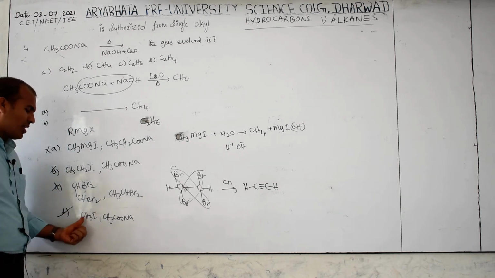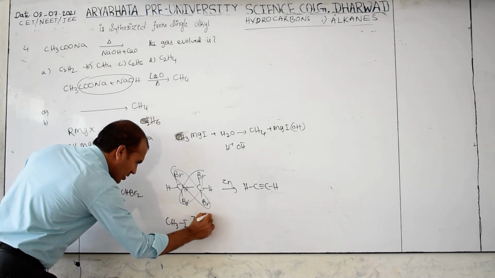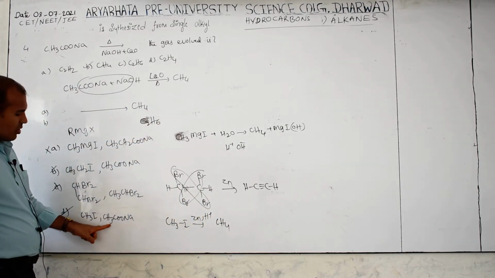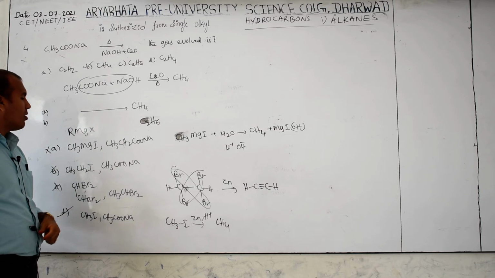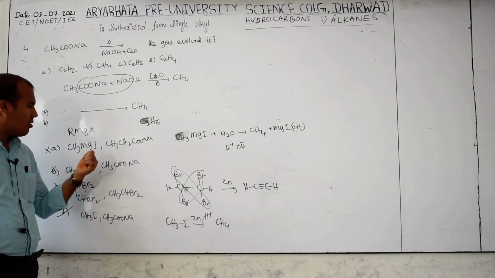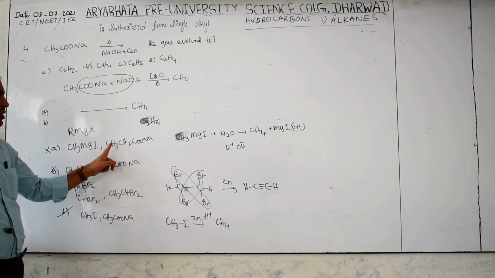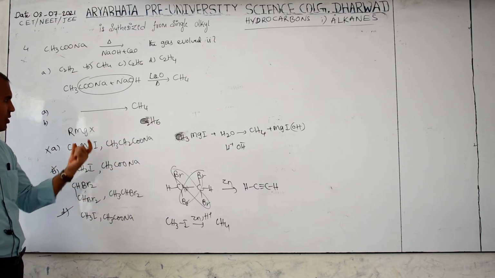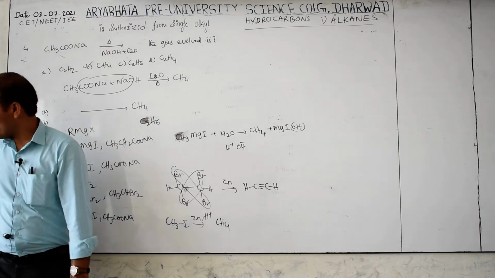Next, the answer is the last one only. This is methyl iodide. Methyl iodide reacts with zinc and H plus, and in one step it gives CH4. The same applies to this one, but here the first step gives CH3CH2COO, which has 3 carbons. One carbon less means you will get ethane. This will give methane. So once more I will read the question.